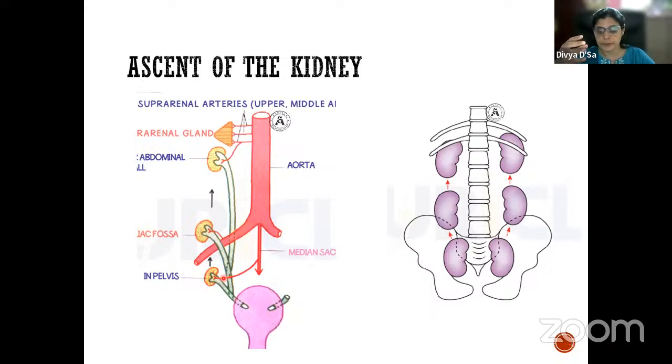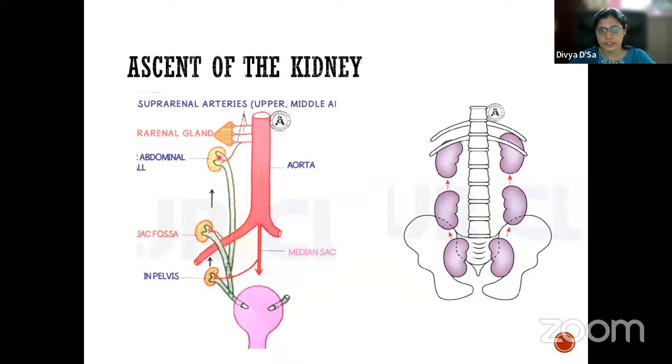In the sacral region there is not enough space. Physiologically, the kidney ascends basically because of the lack of space there, and for better blood supply. Now, first it will be in the pelvis. From there, it ascends to the iliac fossa.